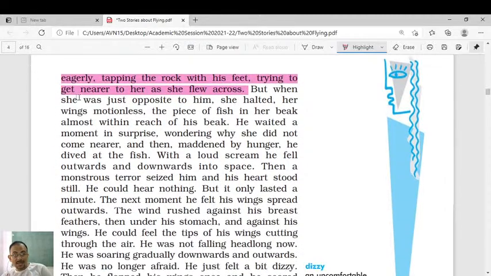But when she was just opposite to him, she halted, her wings motionless, the piece of fish in her beak, almost within reach of his beak. So her mom did not descend or come down onto the ledge. Her mom was up there in the air, okay, holding the piece of fish in her beak, right?